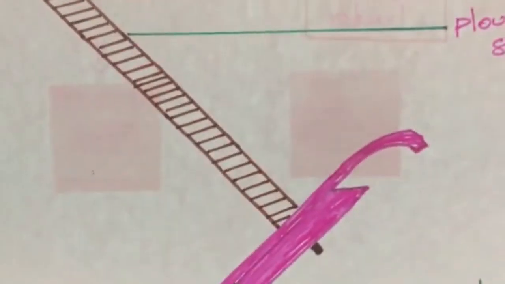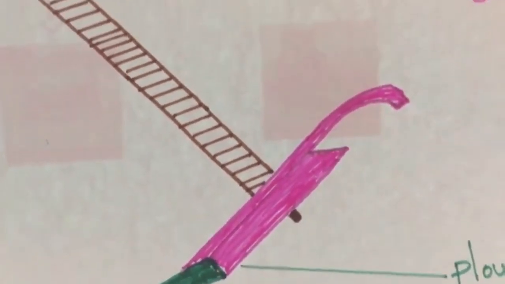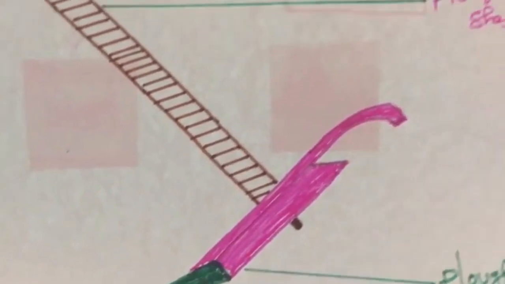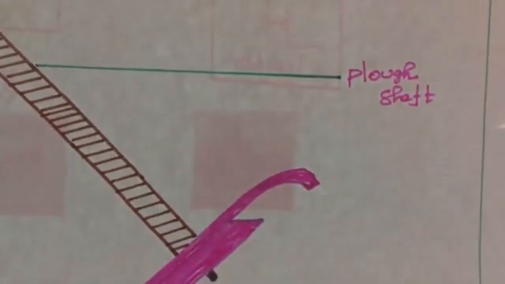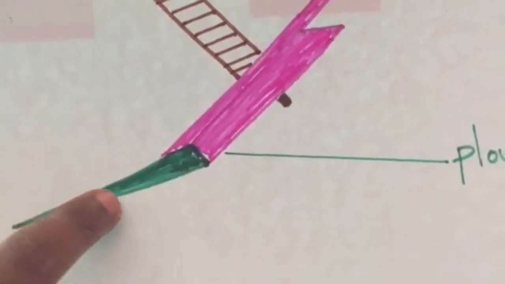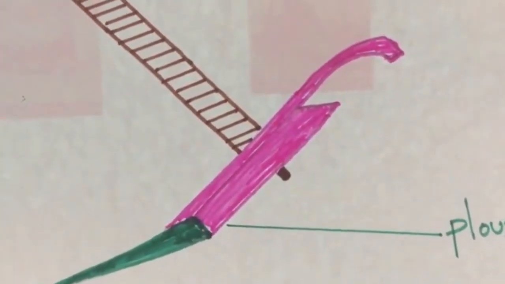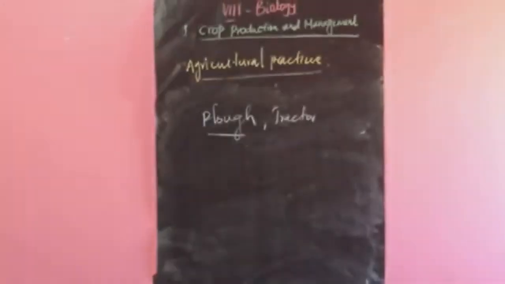When you plow, that means in Tamil ஏரோட்டுதல், the sharp edges pierce the soil and help in turning and loosening the soil. So this is made of wood, sometimes of iron. This is responsible for piercing or tilling or ploughing the soil, which helps in turning and loosening the soil.